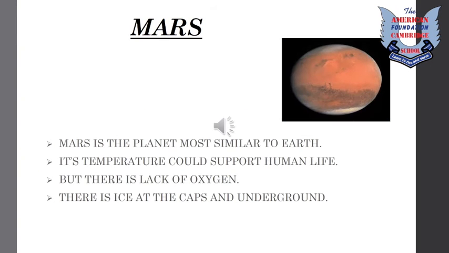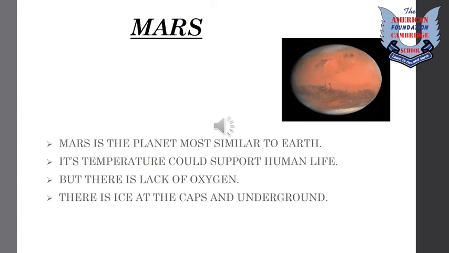Now we have Mars. Mars is the planet most similar to Earth because its temperature could support human life. But there is a lack of oxygen, and you know all the living organisms need oxygen for their breathing. There is ice at the caps and underground, which means that there must be water on that planet which may support life.